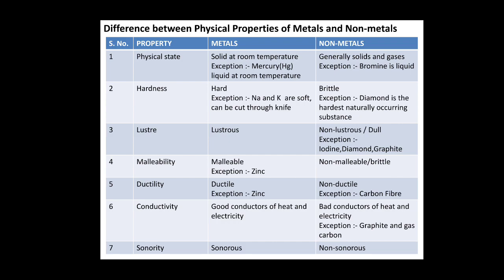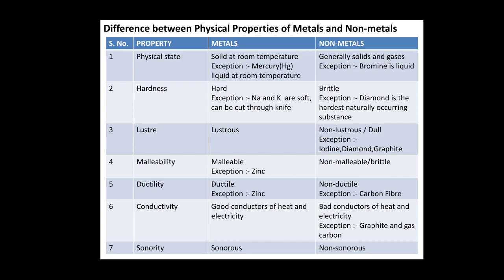Similarly, non-metals are non-malleable or brittle. The fifth one is ductility. Metals are ductile, exception is zinc. Non-metals are non-ductile in nature. The exception is carbon fiber. It is the latest production of carbon, a carbon allotrope, the latest creation.